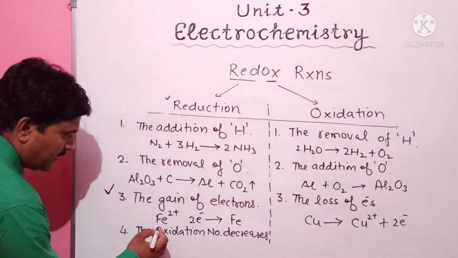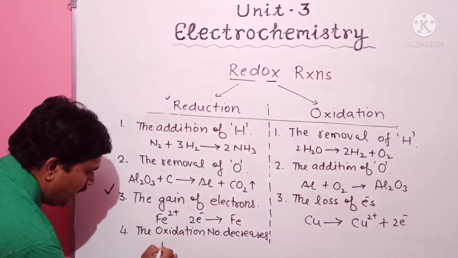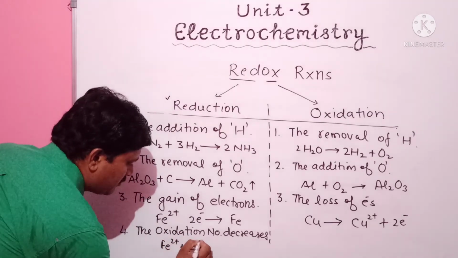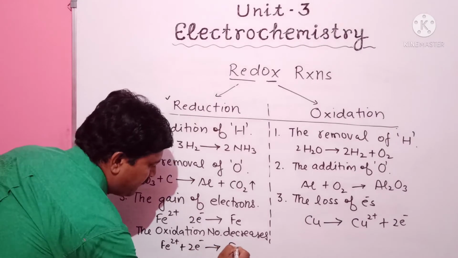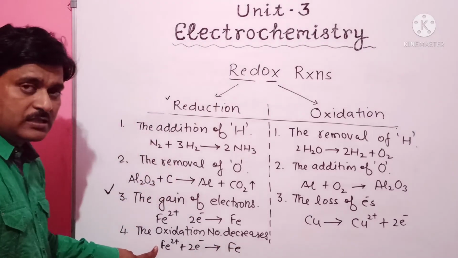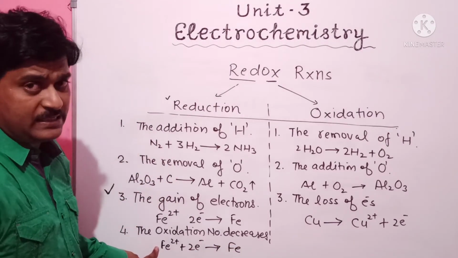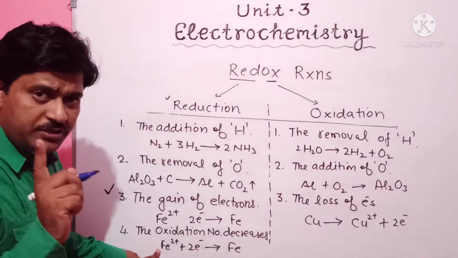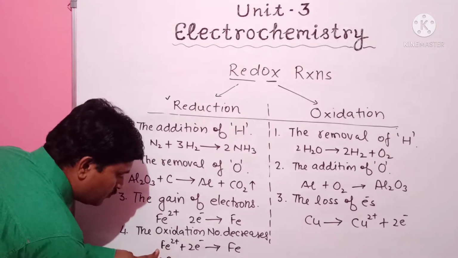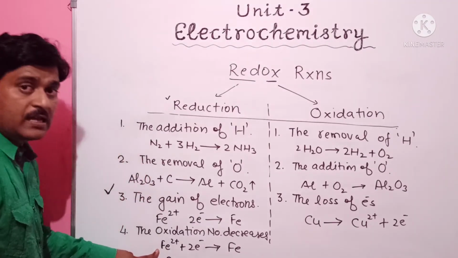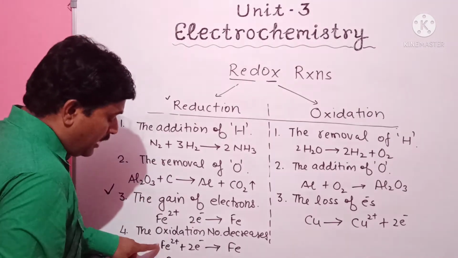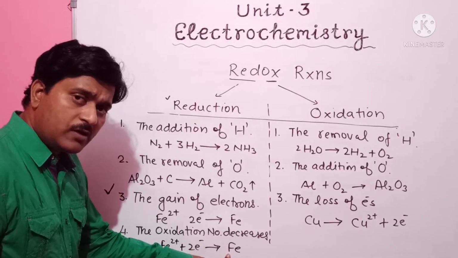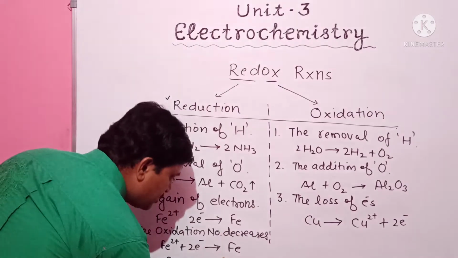For example, we took here the example of Fe2+. When it gains 2 electrons, it changes into Fe. During this process, what happens to its oxidation number? The oxidation number of the Fe2+ ion is +2, and Fe2+ here changes into Fe, and what is the oxidation number of Fe? It is 0.